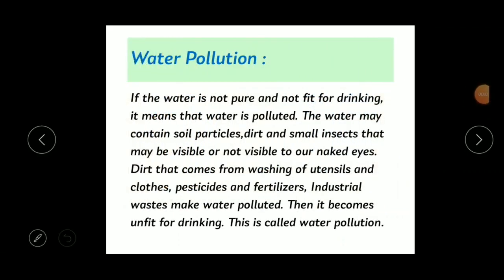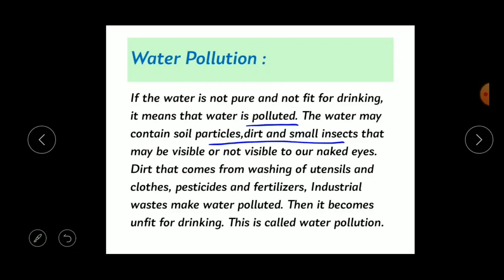Water pollution. If the water is not pure and not fit for drinking, it means that water is polluted. If the water is impure because of dirt or dirty particles, and is not fit for drinking, it means that water is polluted. So the water may contain soil particles, dirt and small insects that may or may not be visible to our naked eyes. So how does the water get polluted now?